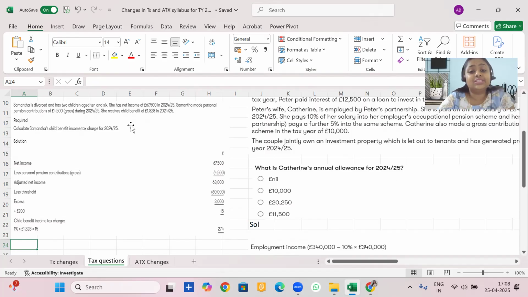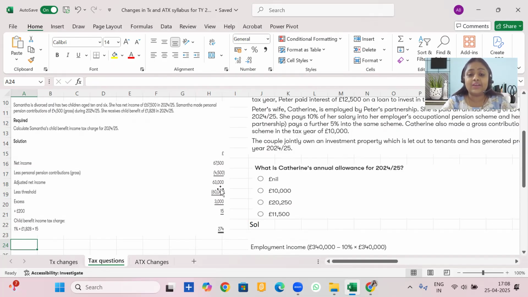So, for calculating the child benefit tax charge, our beginning point is adjusted net income. How do we calculate adjusted net income? The formula is not changed, friends. It is still the same, which is net income less gross personal pension contributions and gross gift aid donations. This question specifies gross personal pension contributions. Hence, from net income of 67,500, we would reduce 4,500 gross personal pension contributions to arrive at the adjusted net income of 63,000.